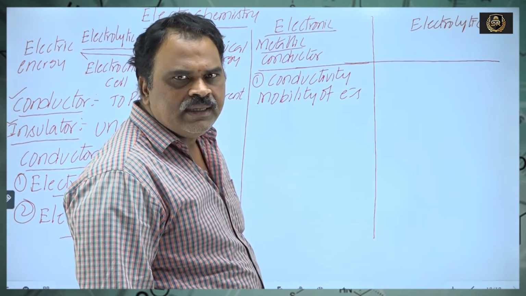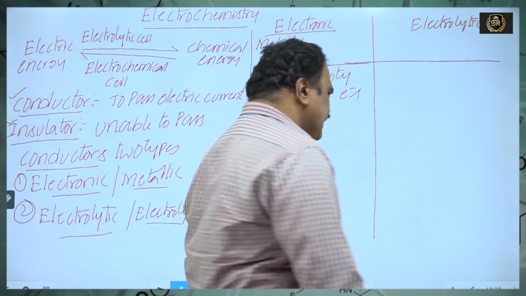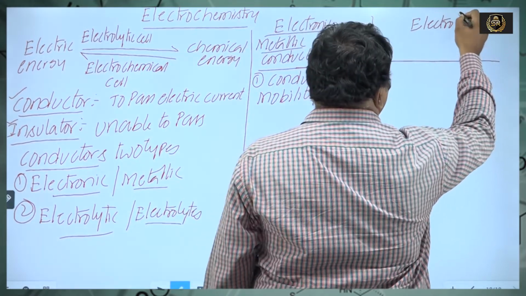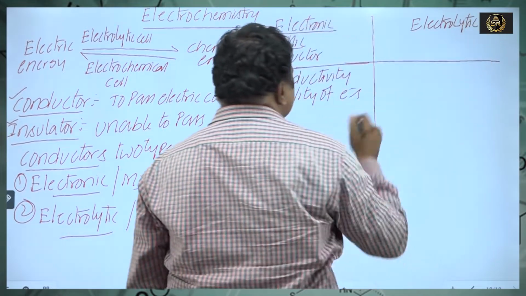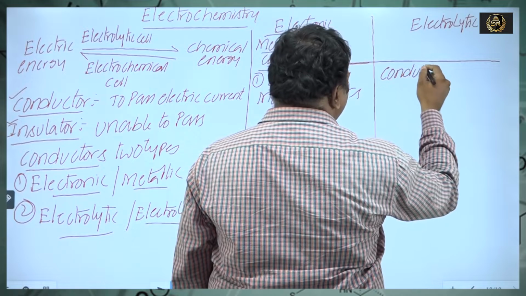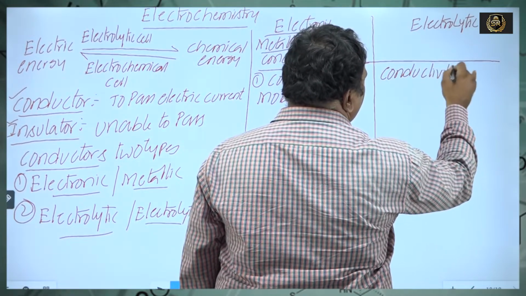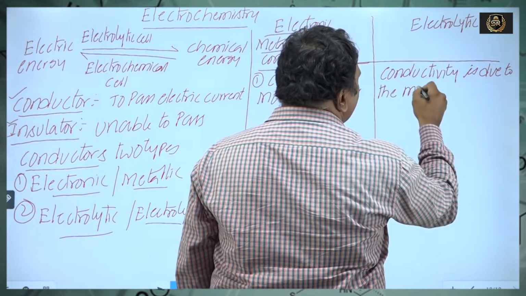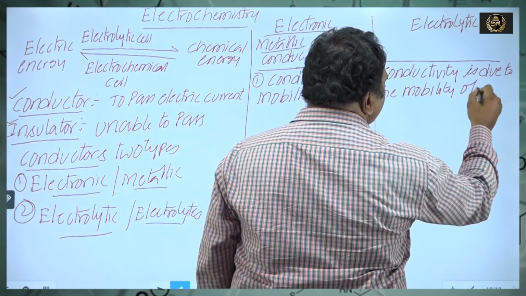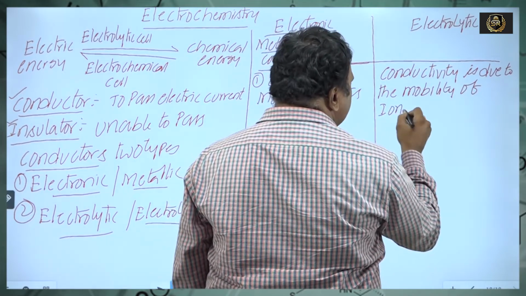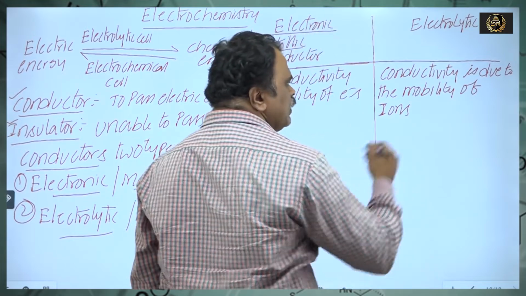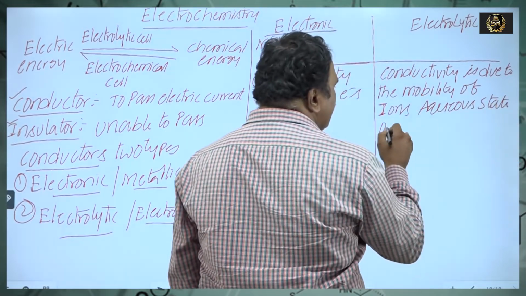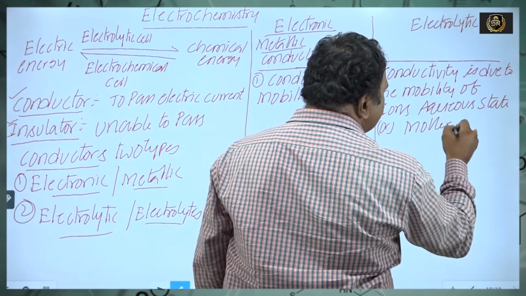What are electrolytic conductors? Conductivity is due to the mobility of ions, oppositely charged, the free mobility of free ions, either in aqueous state or in molten or fused state.